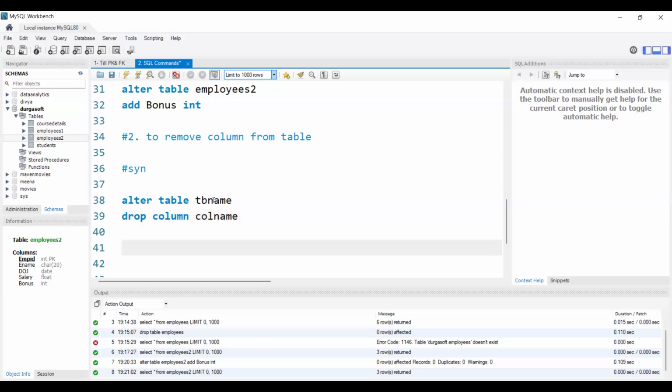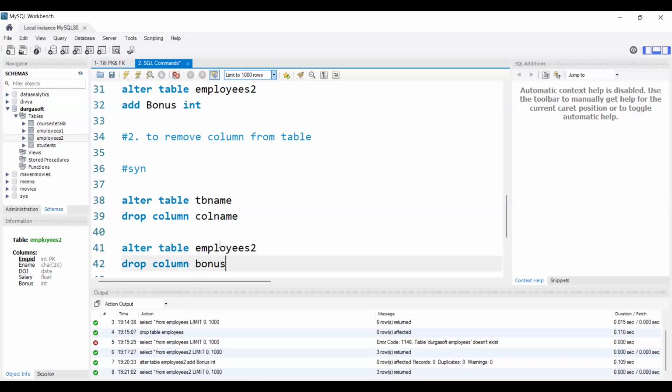This is our syntax: alter table name, drop column name. Suppose I'm using the same table name, drop column.